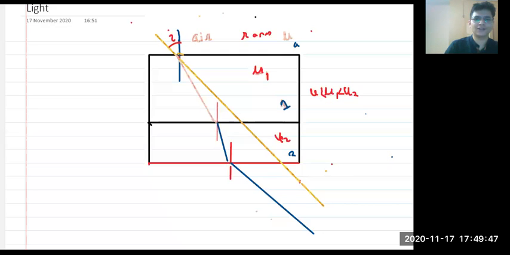Because if I'm saying that these 2 lines are parallel, I'm saying that this angle is also I. Yes or no? So if somehow I can prove that this angle is also I, I can say that these 2 lines are parallel. Now, just take a pause and try to understand.